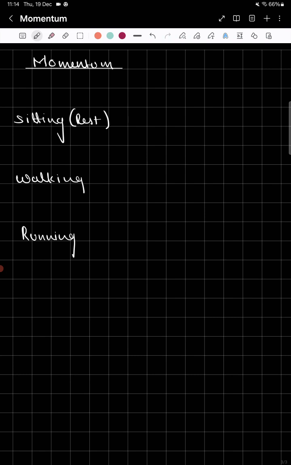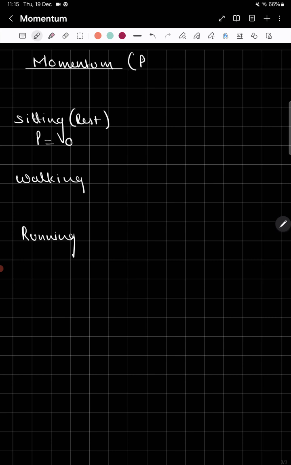Like right now, I am sitting. I'm at rest. My body is stationary. Second situation, I started walking. Third one, running. So in these three situations, I'm writing the value of momentum, how the momentum is going to vary before understanding the formula and all. While sitting, when the body is at rest, the momentum is equal to zero.